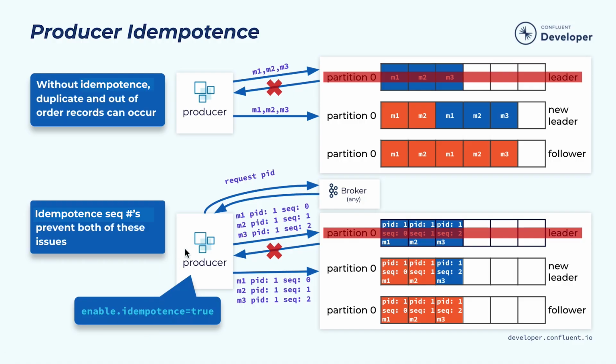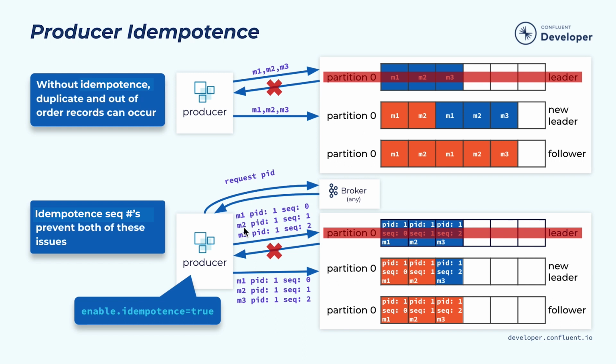The way this works is when the producer is first started in this mode, the first thing it will do is to ask the broker for a producer ID. This is a unique ID intended for the lifetime of this producer. Then every time the producer tries to send some events to the leader, it will tag all those events with the producer ID as well as the corresponding sequence number associated with each record.